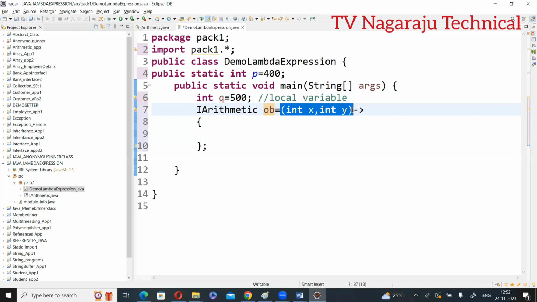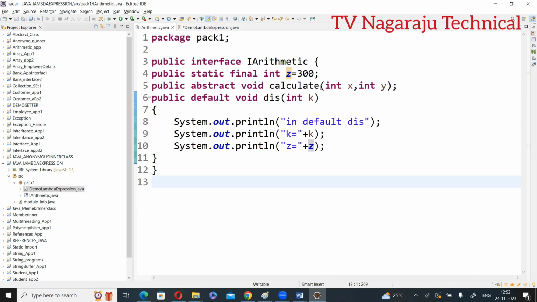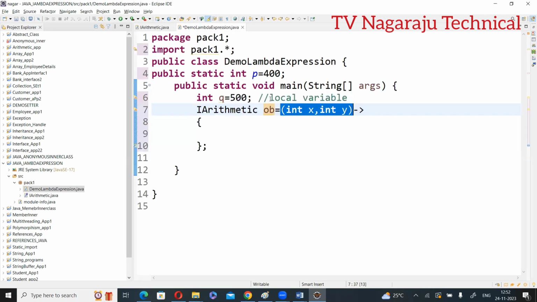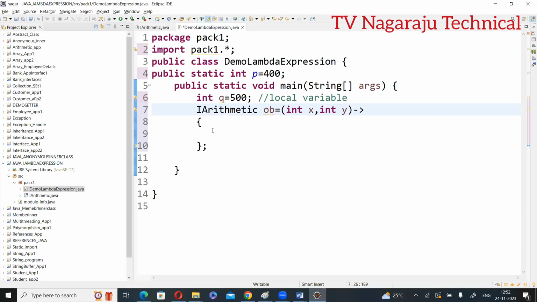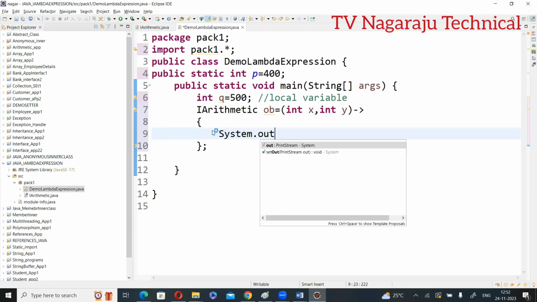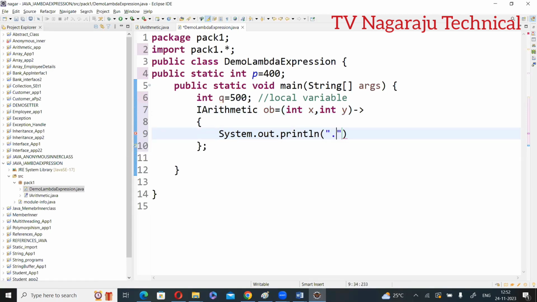Now, here you got it. For example, within arithmetic you have one more abstract method with the same parameters. Now, this expression belongs to which one? That is the reason. What is my first rule? An interface consists of only one abstract method. That is my first rule. Okay? The first rule is satisfied. Within this one, you can implement the method. For example, system.out.println. The calculate method is implemented. Here I am implementing the calculate method. Write down the logic.